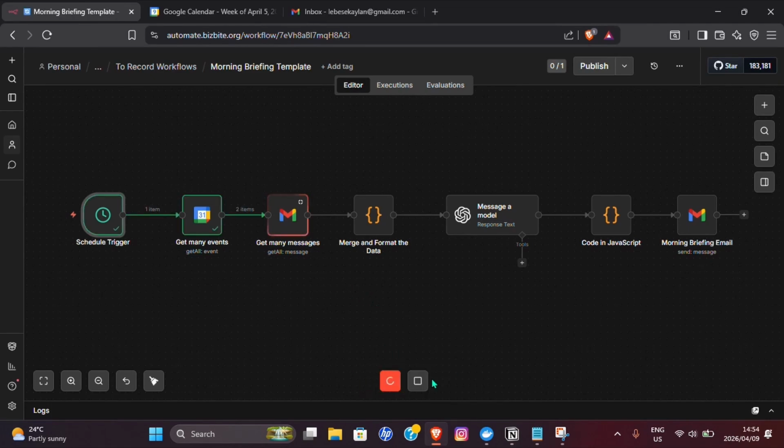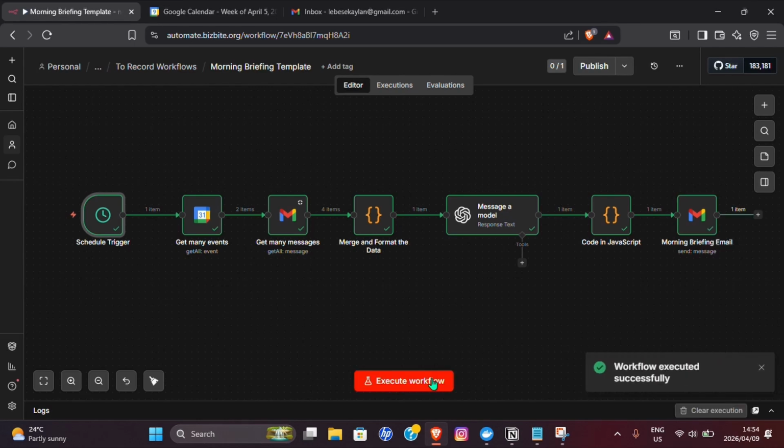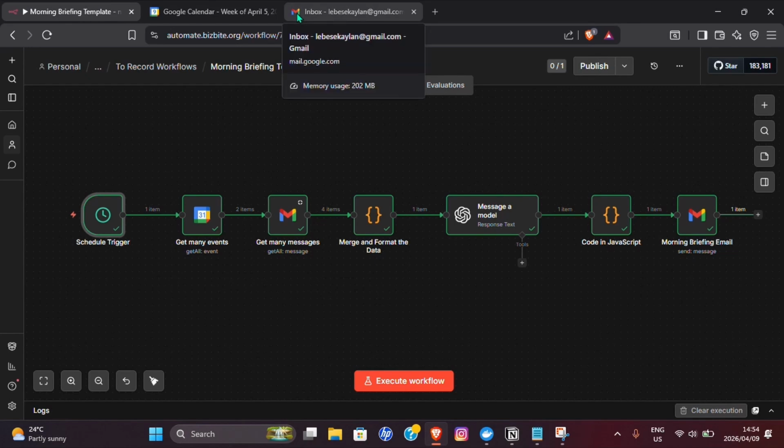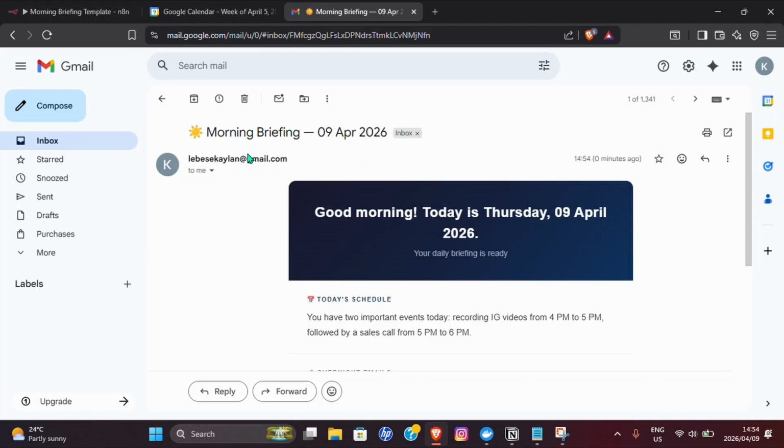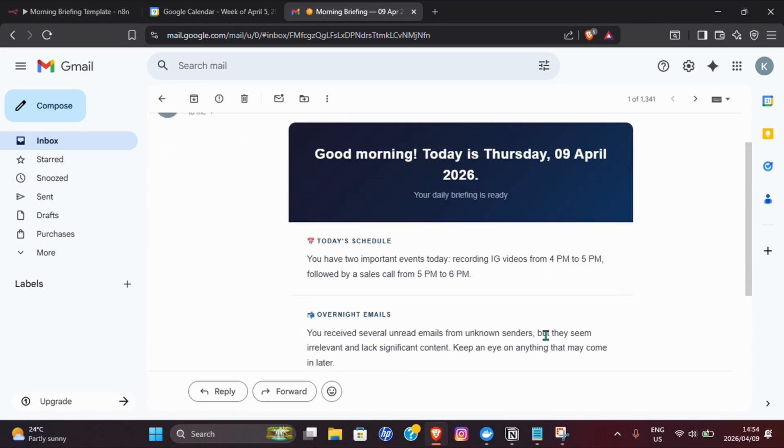It grabs the events, summarizes everything for me, and then I'll check the email that I got in the morning in case I want to see what I have in store for myself. So there we go. As you can see, here's the morning briefing. Morning briefing of today, nicely formatted here.